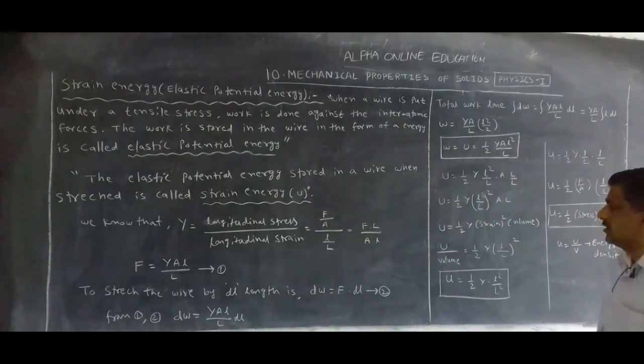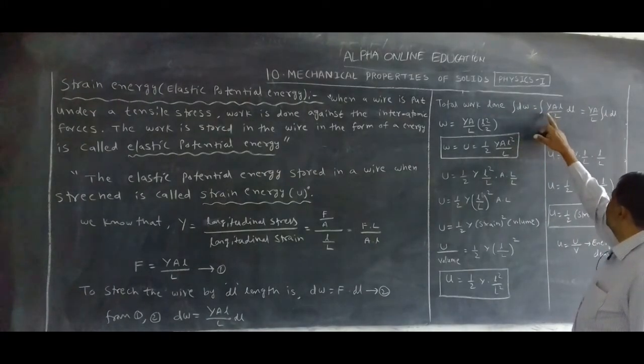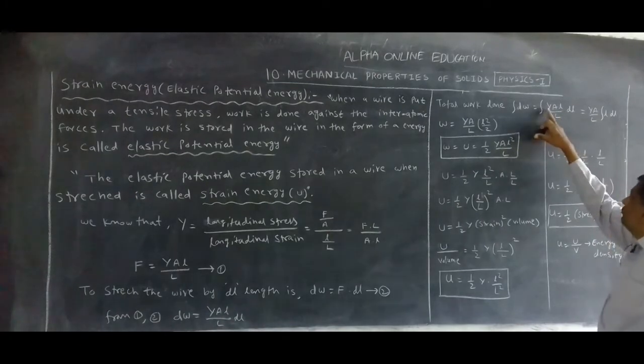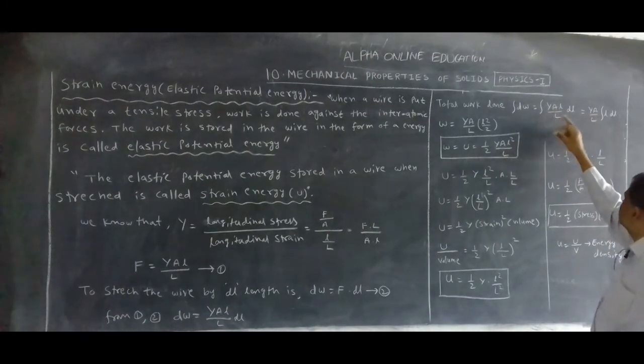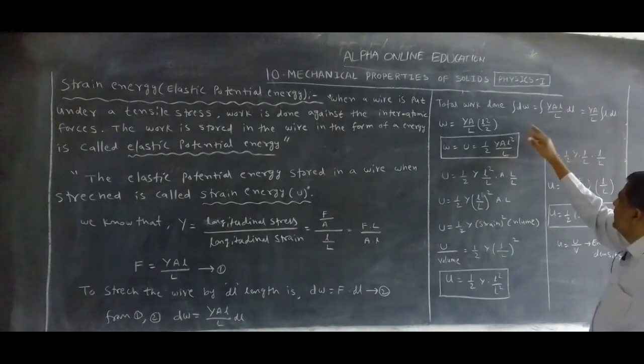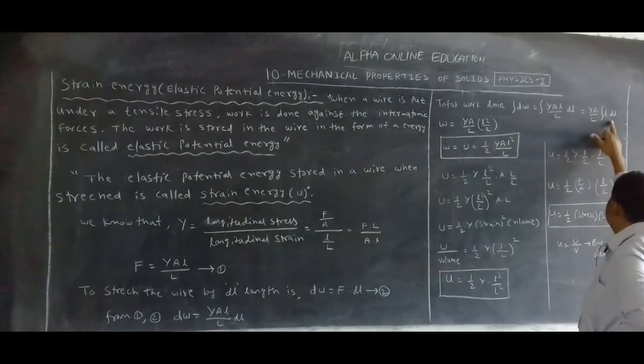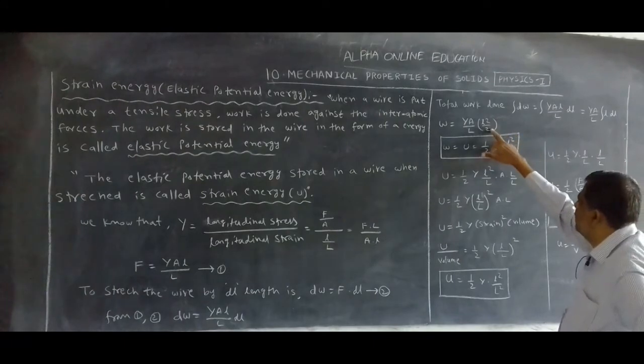For the total work done, what do we do? Integration on both sides. Integral dW is equal to integral Y A l by L into dl. Y A by L we take outside, only integral l into dl remains. These three are constants, so we take them outside. Integral dW is W. Integral l dl is equal to l square by 2.